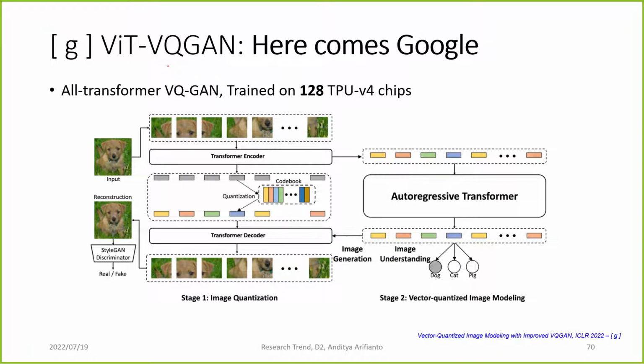And then we have ViT-VQGAN. So here comes Google with no expense to spare. It is an all-transformer VQGAN trained on 128 TPU v4 chips. This is the architecture, which is essentially the same as the VQGAN, but they have the capability to train a bigger model, and that's basically it.